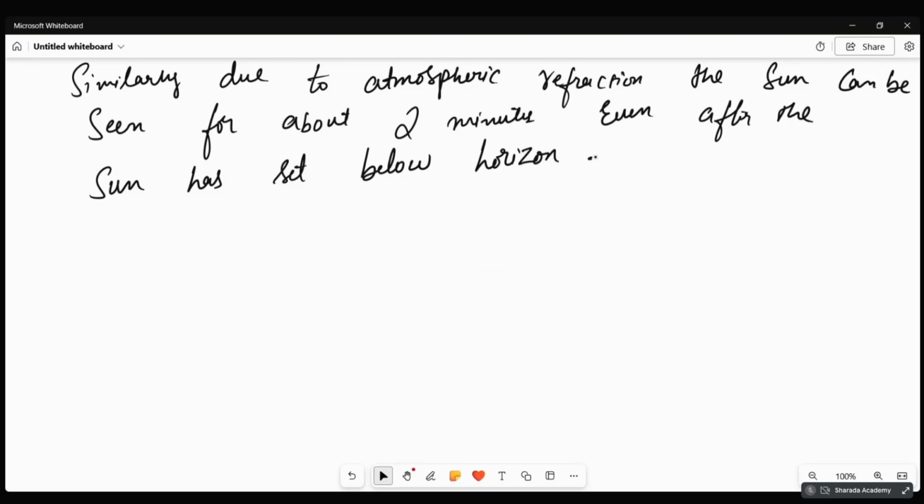Horizon means it is the farthest point you can see, like they say, where the sky and the earth touch. For example, in the sea, you will see the sun rising there. We feel like it is at the farthest point that we are able to see. That only they call the horizon.